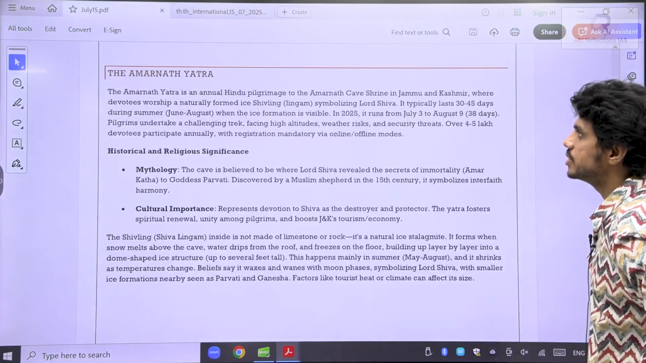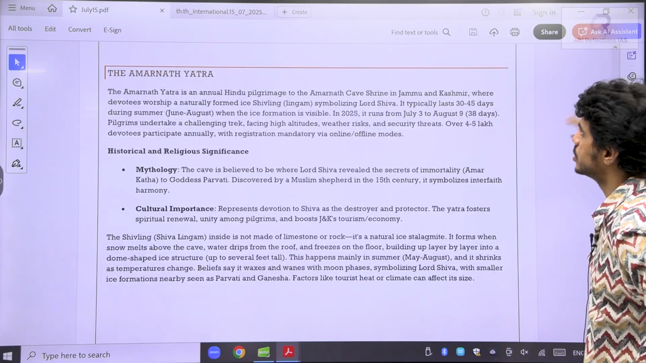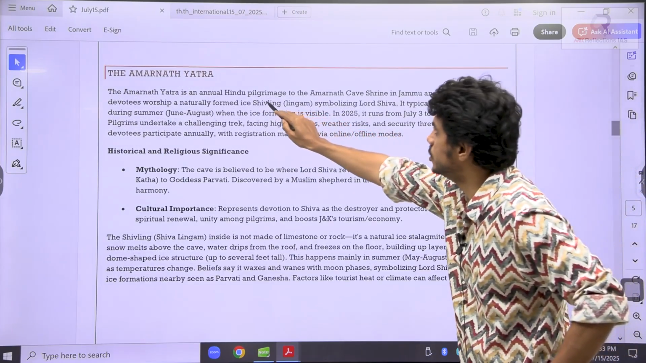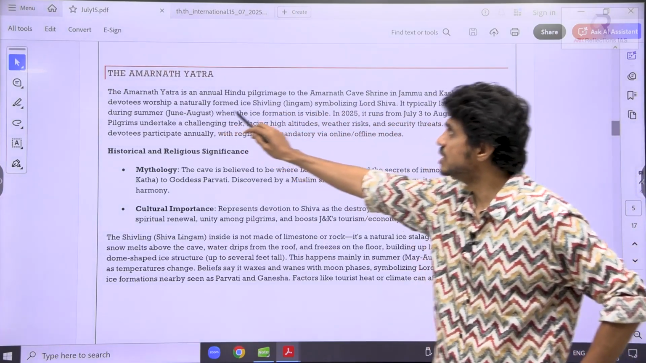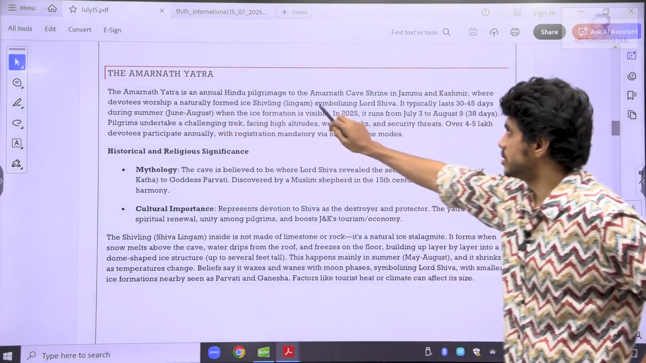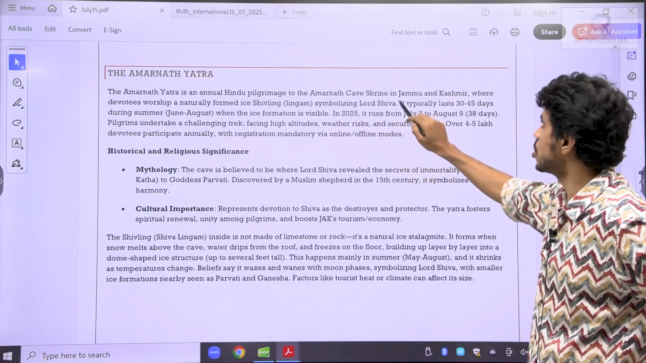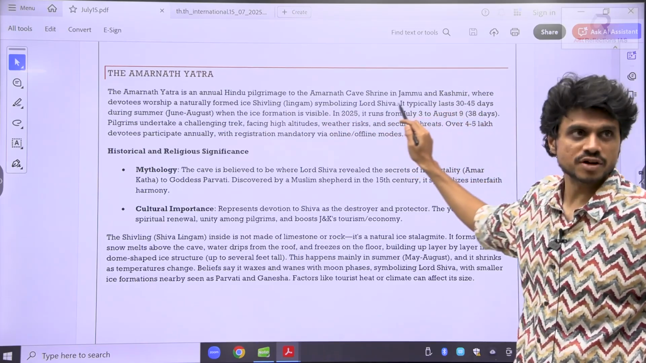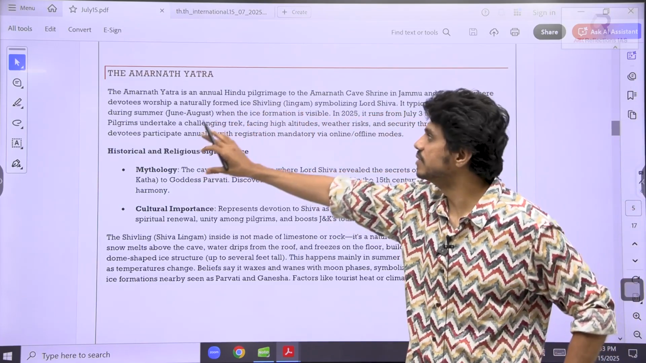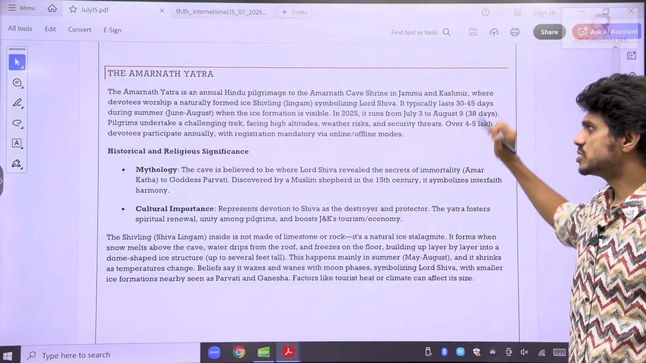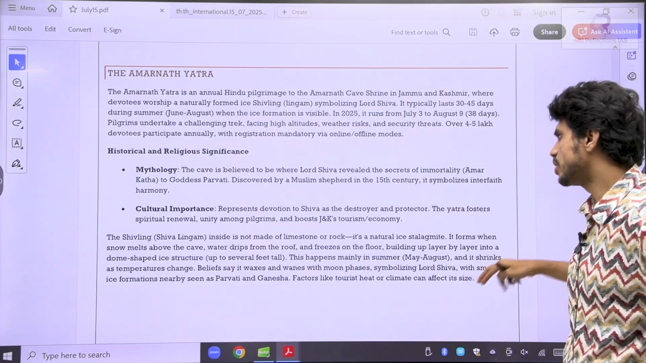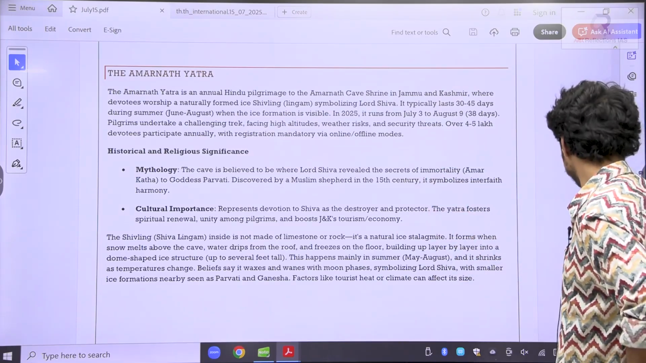Something related to Amarnath Yatra I have also tried to give here. It is an annual Hindu pilgrimage to the Amarnath cave shrine in Jammu and Kashmir, where devotees worship a naturally formed ice shivling symbolizing Lord Shiva. It typically lasts only 30 to 45 days, from June to August, when the ice formation is visible. The mythology you can go through, I have given it briefly.